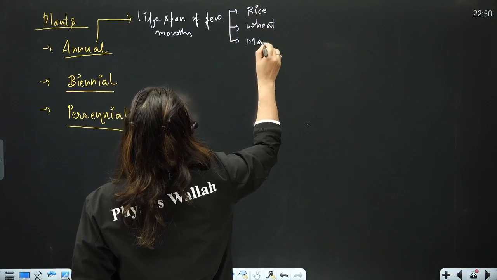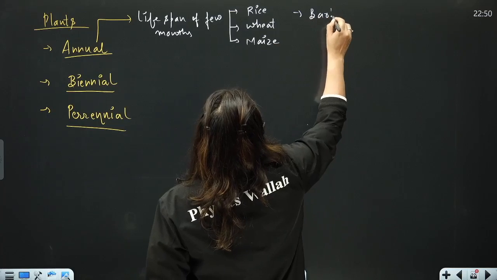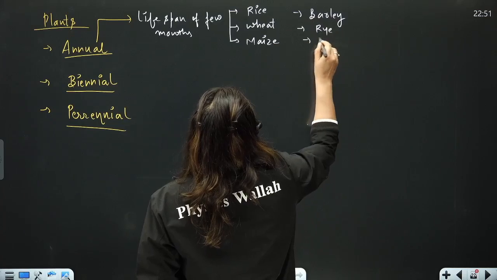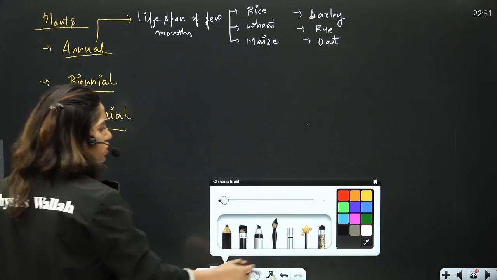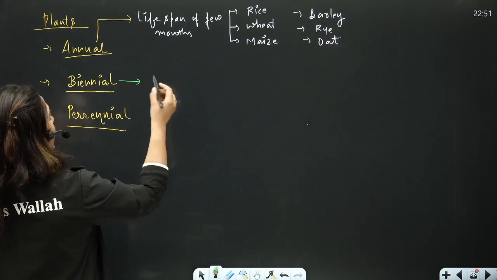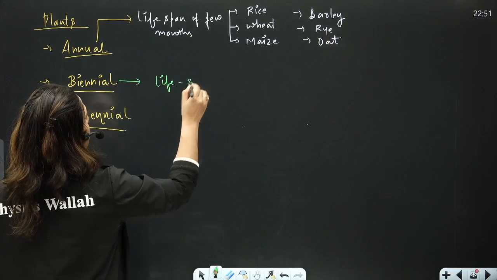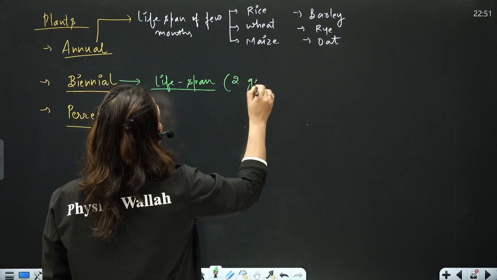There are so many examples. Their lifespan is just a few months. Biennial plants are those plants whose lifespan includes two growing seasons.